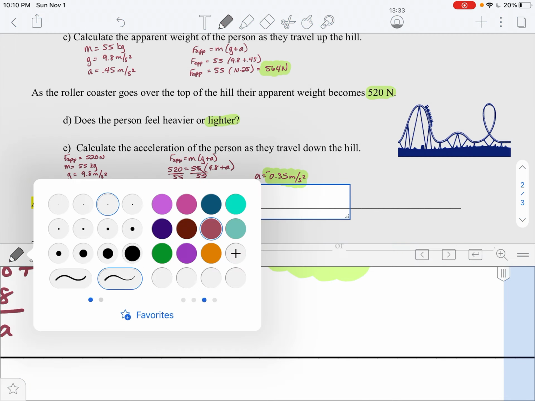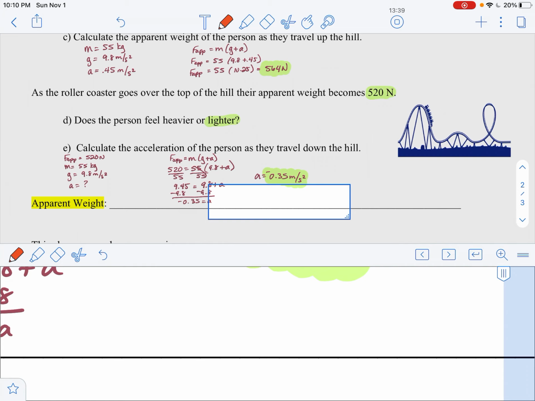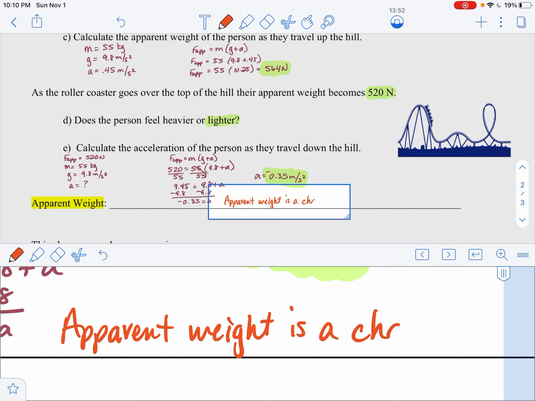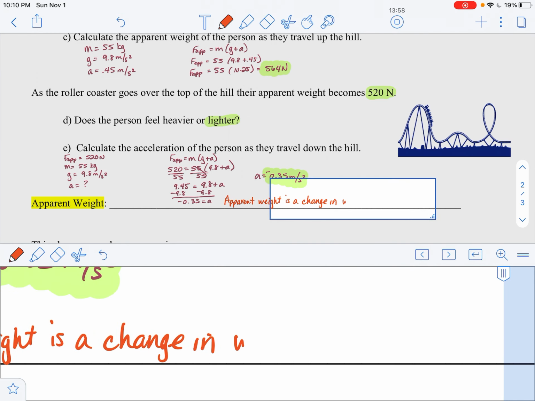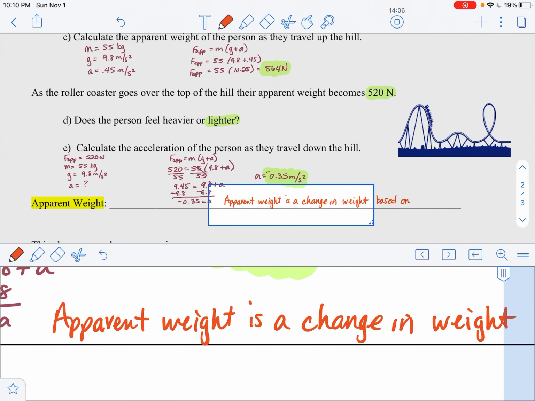Apparent weight is a change in weight based on additional acceleration.